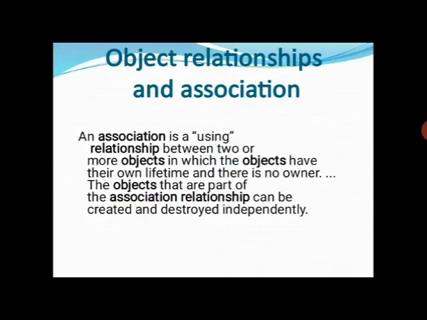So this shows the scope of an object, at what time the object will live or where the object is accessible. And association is a using relationship. Objects that are part of an association relationship can be created and destroyed independently.